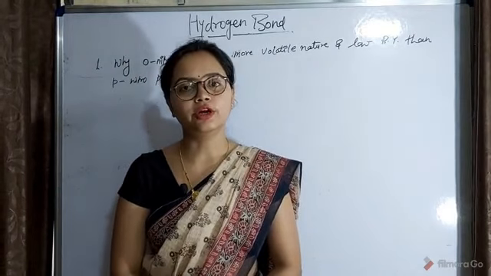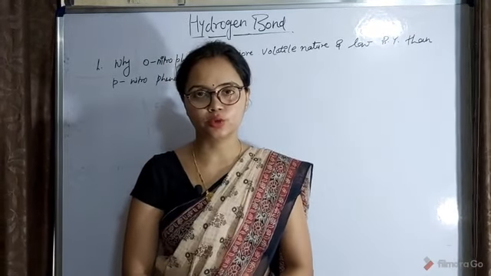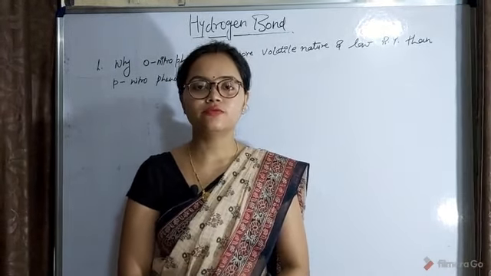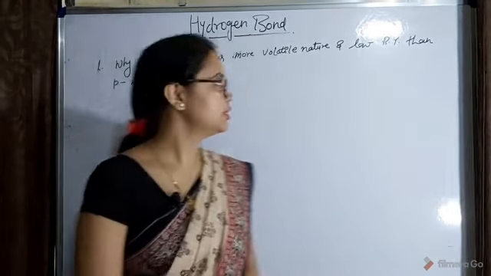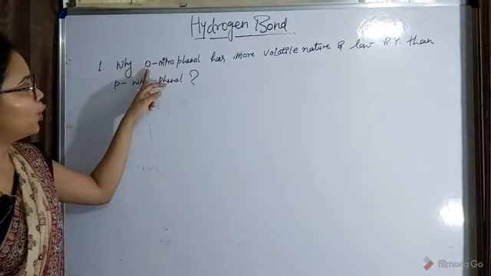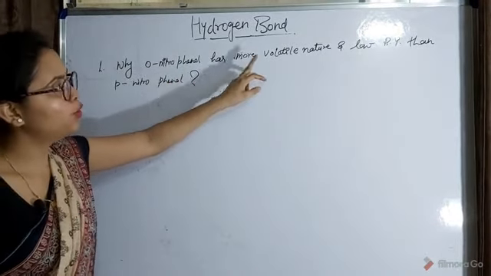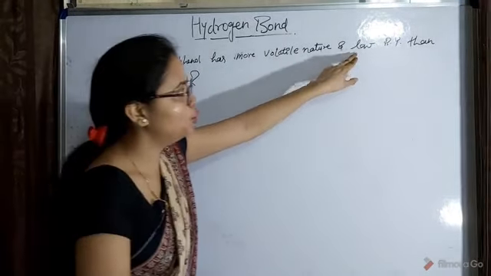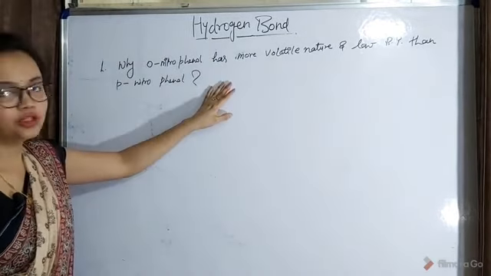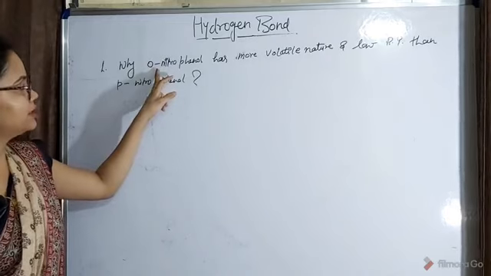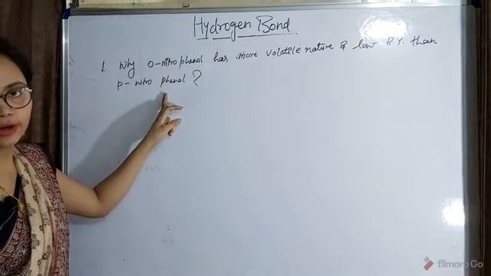Dear children, in today's video we will discuss two questions, okay? And in these two questions we will discuss the influence of hydrogen bond, okay? So our first question is this: why orthonitrophenol has more volatile nature and low boiling point than paranitrophenol? So in this question first we have to draw the structures of orthonitrophenol and paranitrophenol, okay?